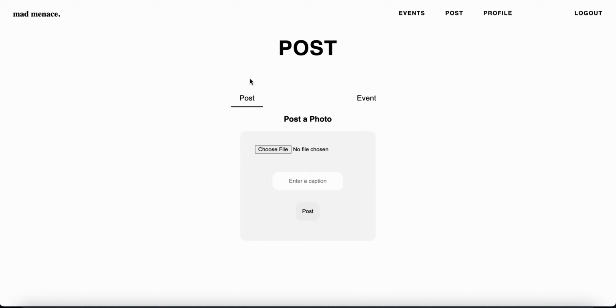And then right here, post, you can choose a file to upload and enter a caption. And this uses, in the HTML, an image tag. Before I didn't know it used an image tag, so because it was just uploading the name of the image, I had to figure out that it used an image tag, and then I was running into trouble with that.